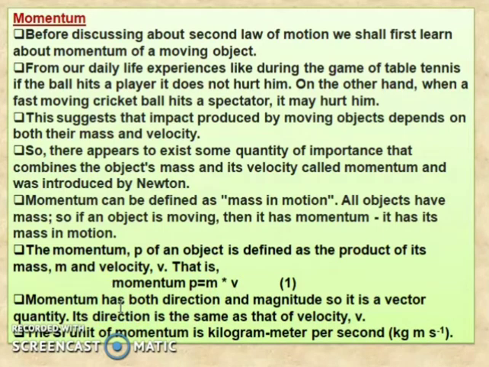We have already studied that if a quantity has both direction and magnitude, then it is called a vector quantity, and its direction is the same as that of the velocity v. The SI unit of momentum is kilogram meter per second. The unit for mass is the kilogram, and for velocity it is meter per second, so the unit for momentum is kilogram meter per second.